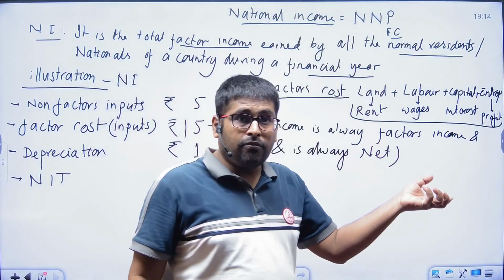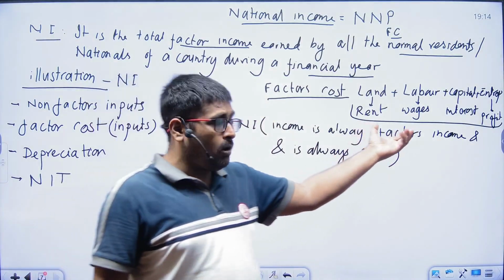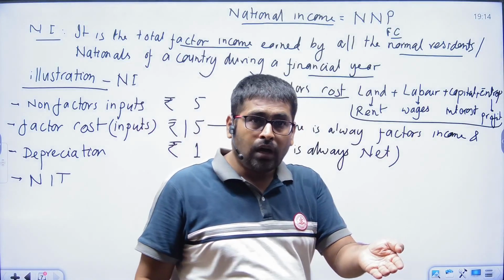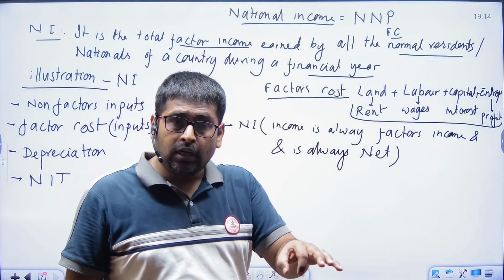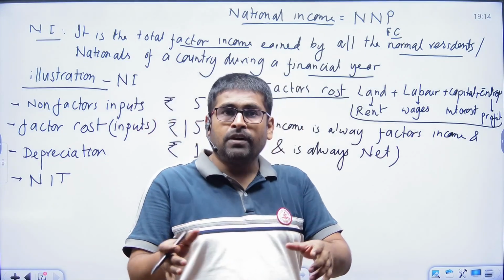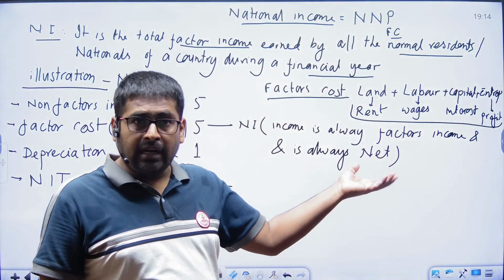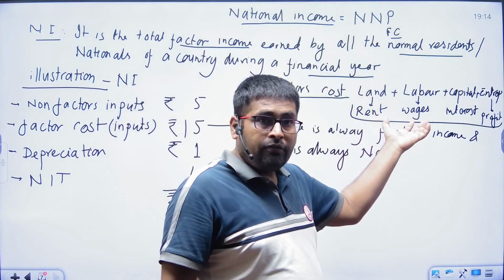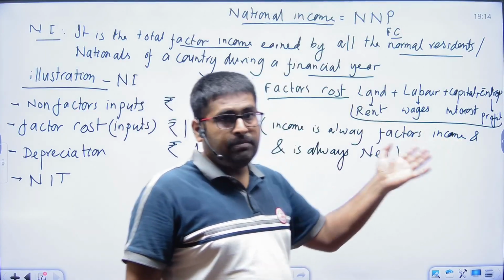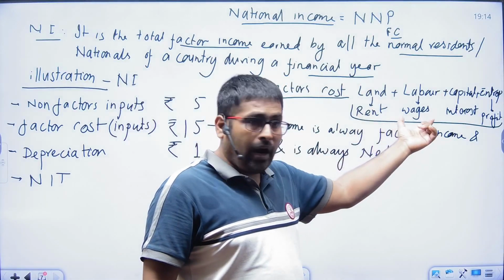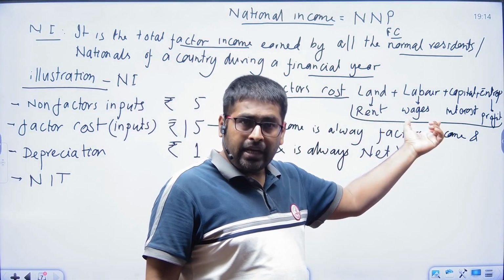From the business perspective, these are the factor costs, and these are transferred to the household, to the individuals. So from the individual perspective, from the household perspective, these are the earned amount, earned income.